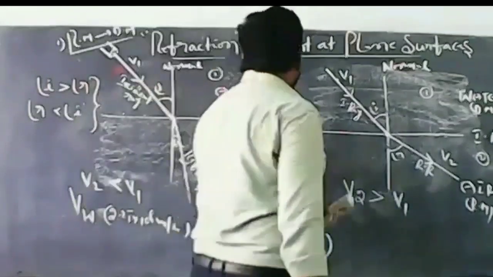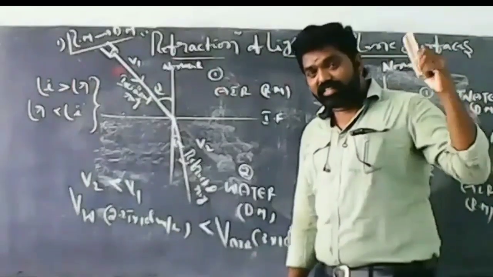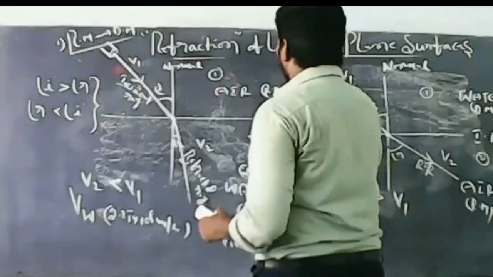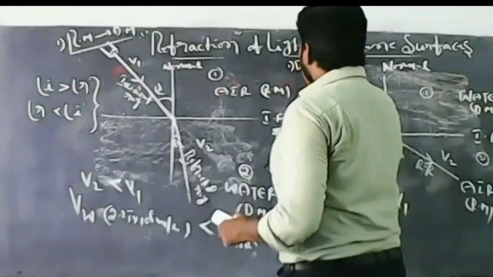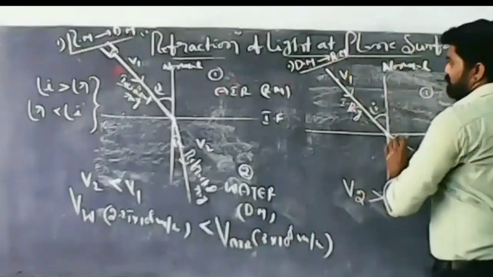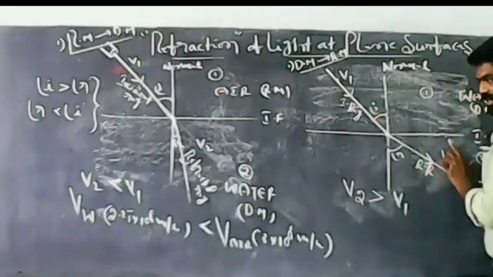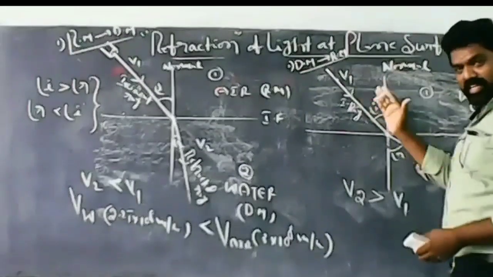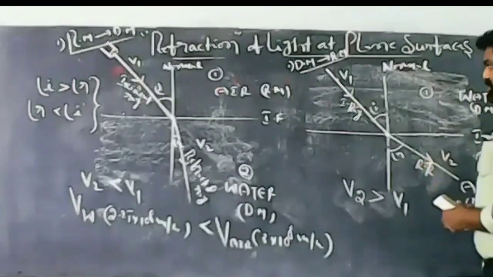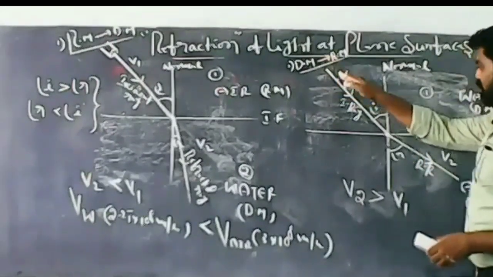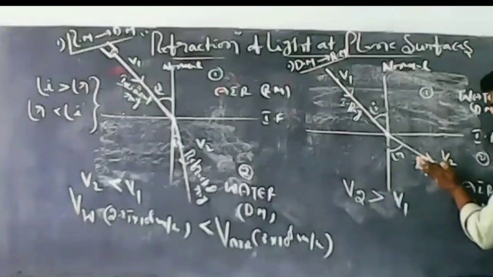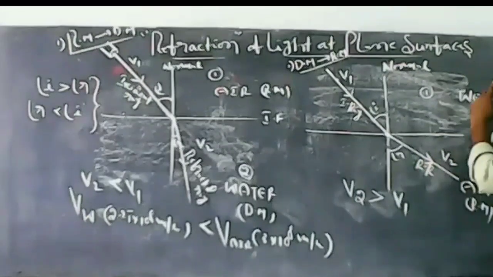Next, second condition. What happens when light rays travel from denser medium to rarer medium? Now it is denser medium. So in the second condition, light rays transfer from denser medium to rarer medium. So it is incident, it is refracted. Out of water and air, the velocity of light in air is more than in water. So when the light ray travels from water to air, denser medium to rarer medium, the refracted ray is away from the normal.